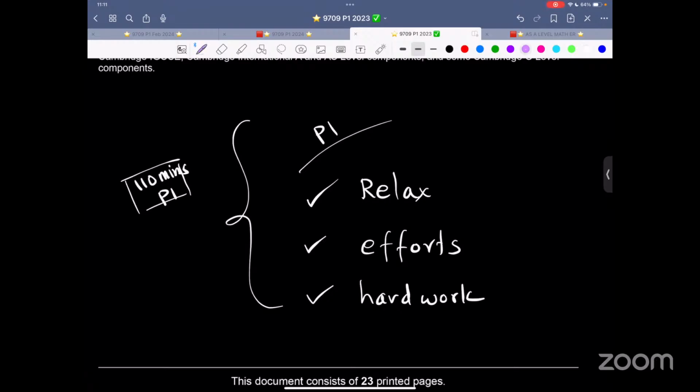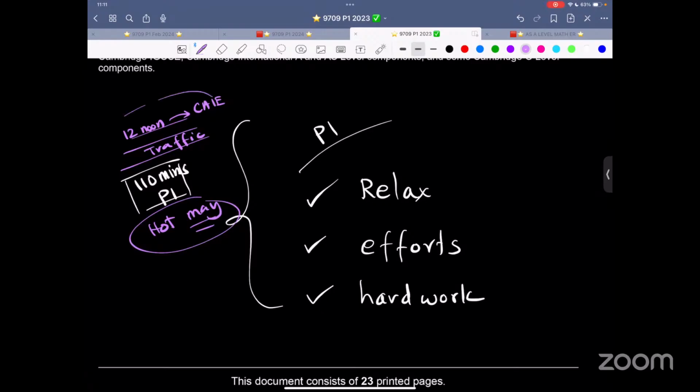And before that, you are on your toes from 12 noon onwards. You have to reach the CIE examination hall. And then there is traffic on the road and all these things. And it's hot May weather. So keeping all this in mind, don't do anything. That is my advice. Just chill, relax.